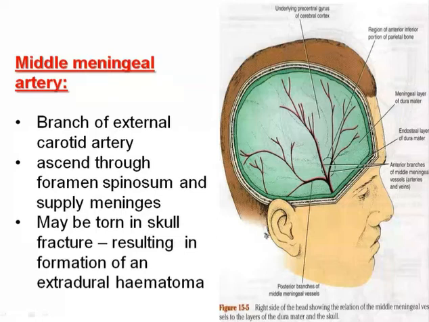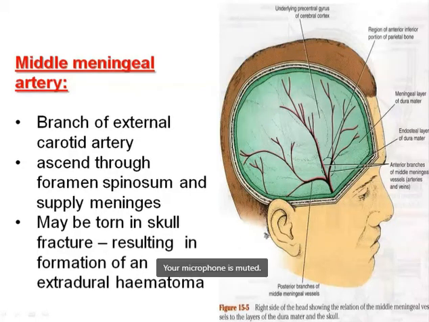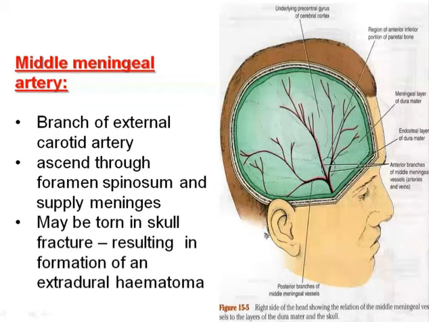So there is the ligation of the common carotid artery, and intracranial aneurysm in any branches of the internal carotid artery. Aneurysm means the dilatation of the vessels. Okay. Extradural hemorrhage occurs due to the fracture at the pterion. It tears the middle meningeal artery, a branch of the maxillary artery.